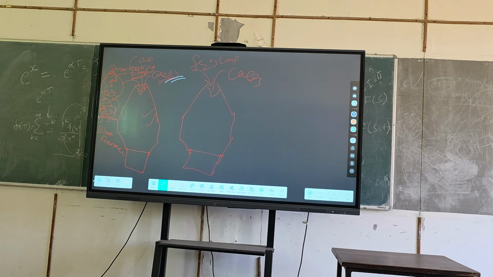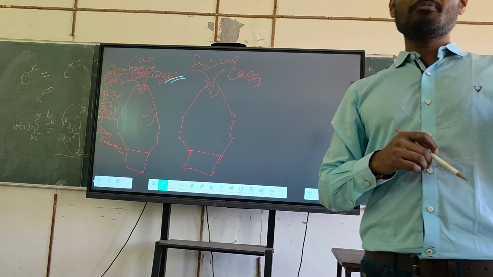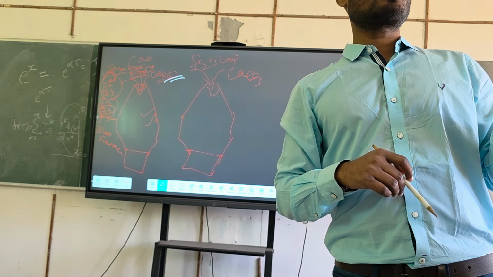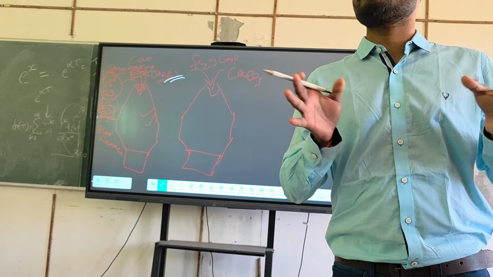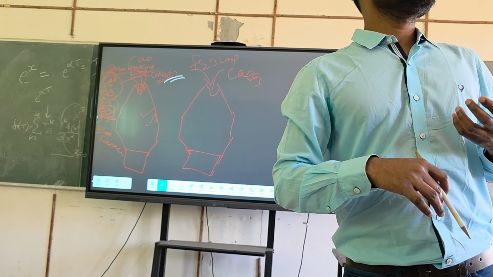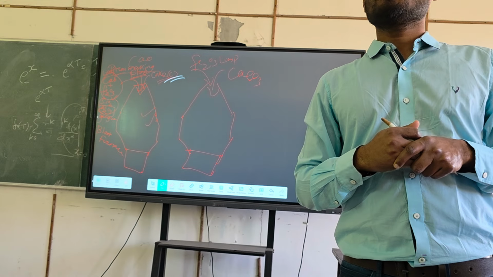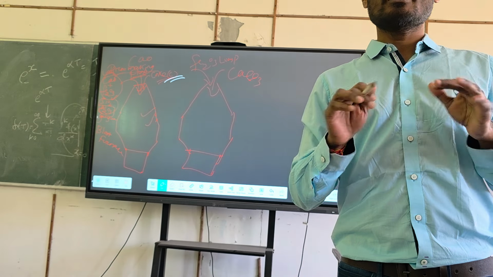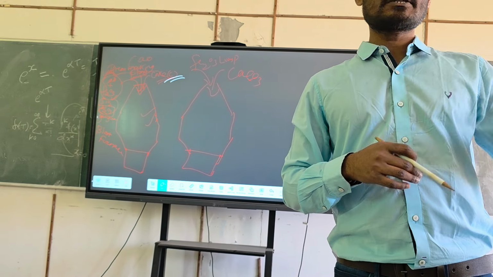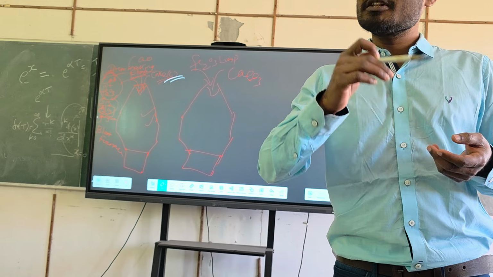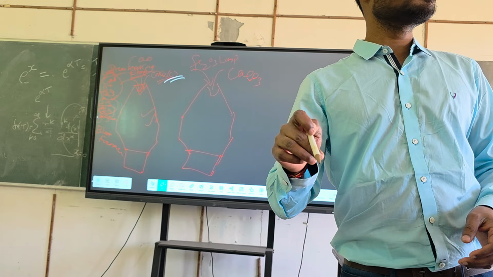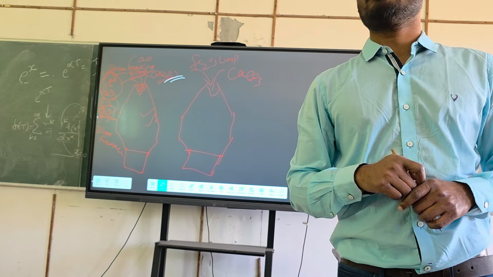I am not going into details, otherwise we will be diverted from our topic. Anyway, there is a particular kind of bituminous coal. Australia has a lot of bituminous coal, so we import metallurgical coal, that bituminous coal, from Australia. So you can imagine how much money you are spending. Import charges will be there. Again you are converting that coal into coke, spending energy. So that's why the cost of coke is very high.